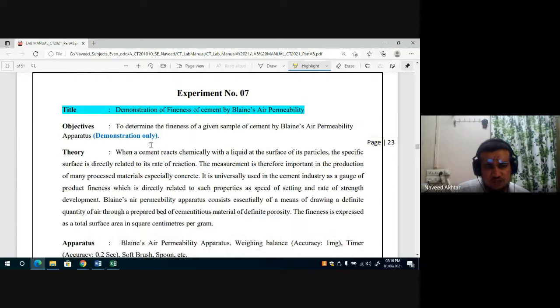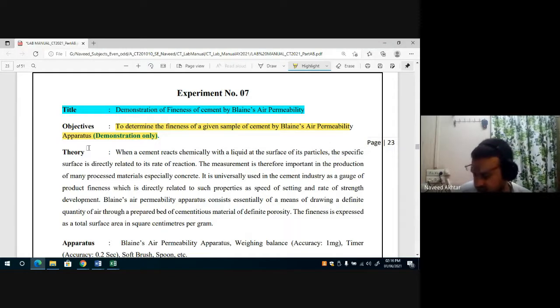The objective of today's practical, experiment number 7, is to determine the fineness of a given sample of cement by the Blaine air permeability apparatus. Only the demonstration will be considered.